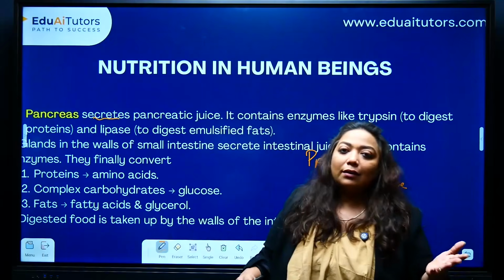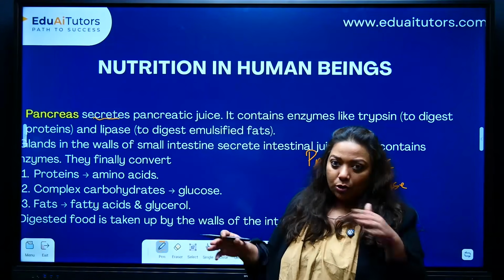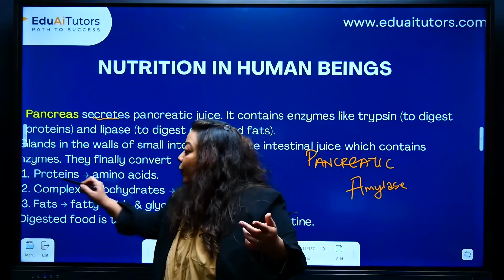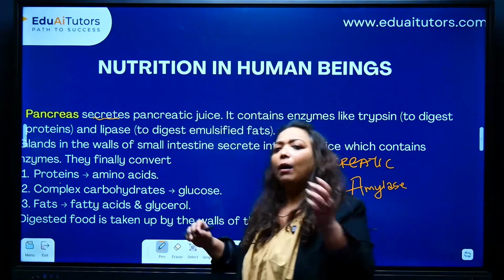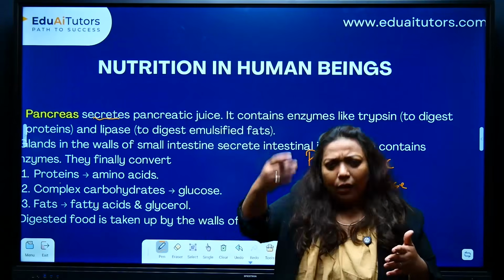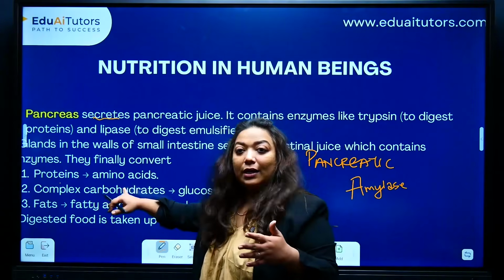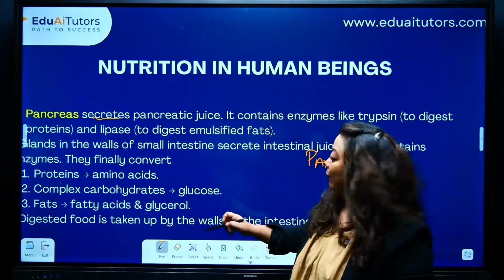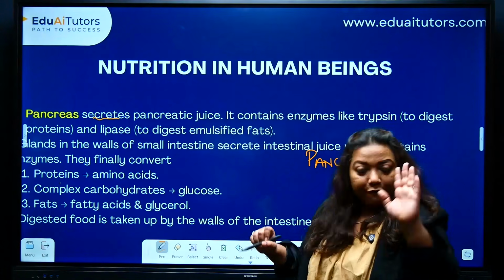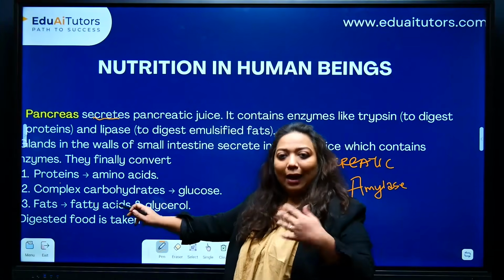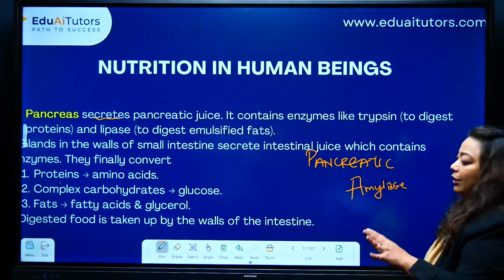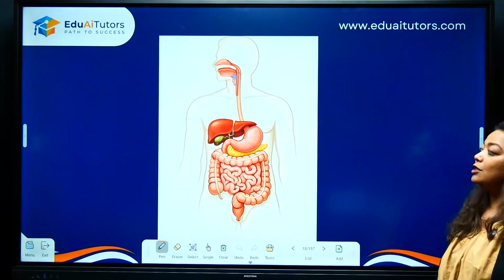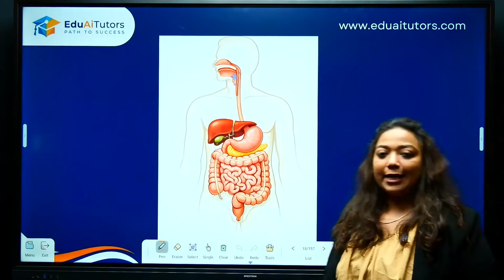But now also you are expected to know proteins. Now we know that the stomach is doing some digestion. What is so great in the small intestine? You are expected to know this. Proteins will be broken down further into amino acids. Complex carbohydrates will be converted into simpler forms of carbohydrate, basically glucose, and fats into fatty acids and glycerol. Keep in mind, digested food is going to be absorbed from the walls of the small intestine.